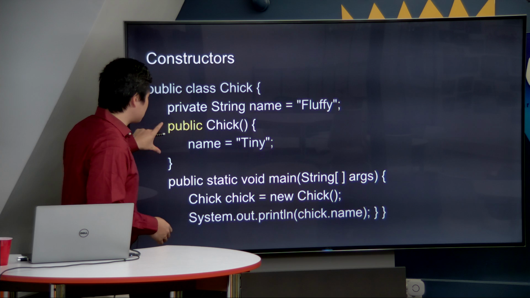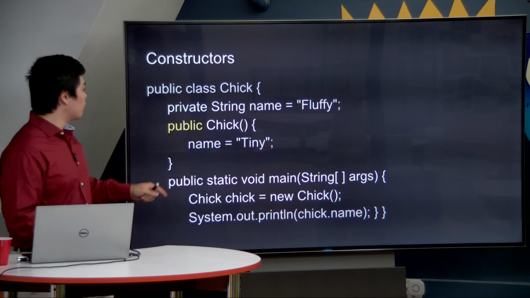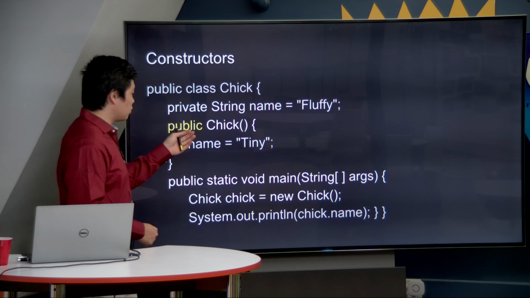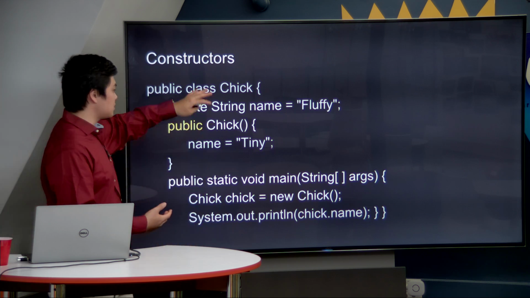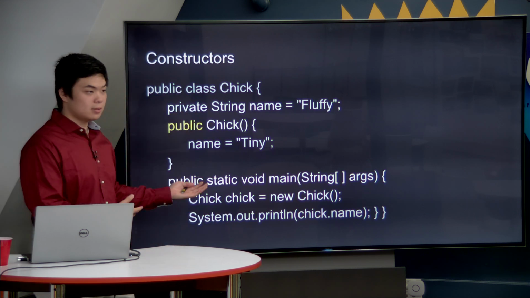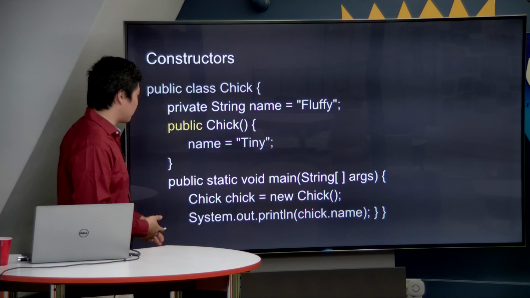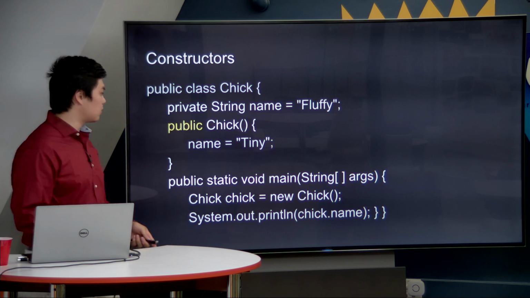Next, notice this block of code. This block of code is very important because it is what is called a constructor. When we create this class and we're typing all this out, we need to have a constructor in order to create instances of this class, to create chick objects, right? Because this fundamentally is like a blueprint for a chick. But in order to create the actual chick itself, we need this block of code. It starts out with the word public, which is, again, a specifier that we'll talk about in a moment.